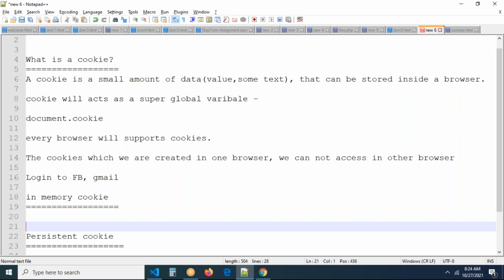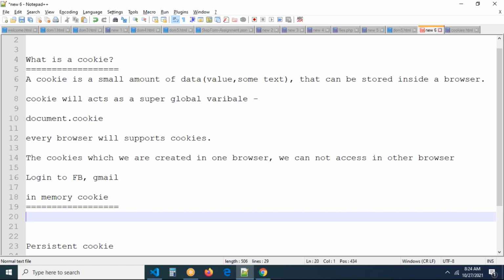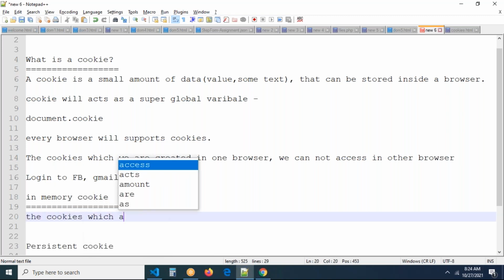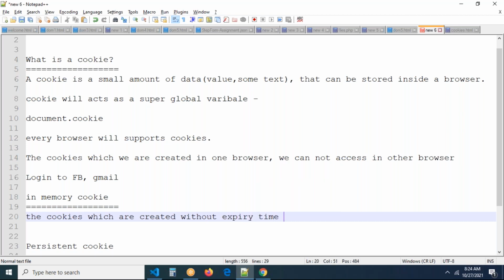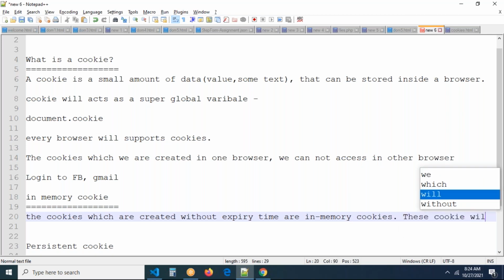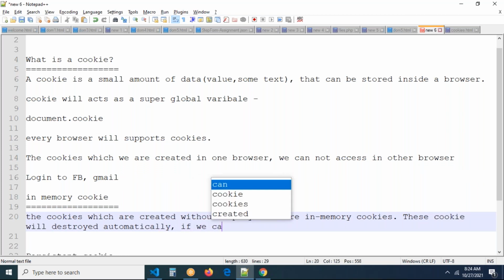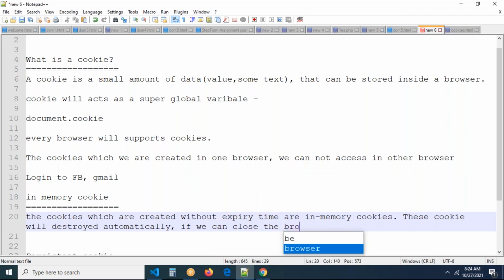What is the meaning of an in-memory cookie? The cookies which are created without expiry time are called in-memory cookies. If there is no expiry time, these cookies will be destroyed automatically if we close the browser. Close the browser. Remember carefully.